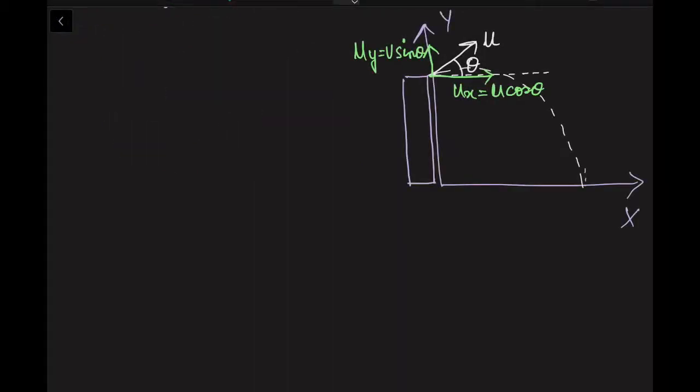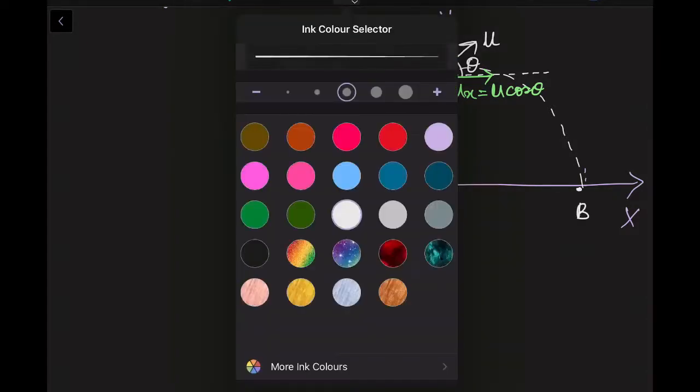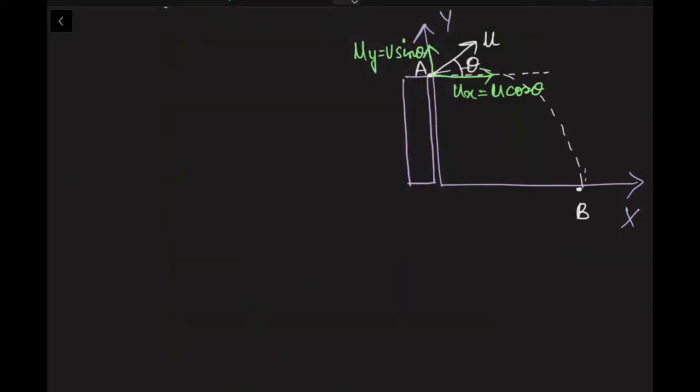Now let us proceed to calculate the time of flight. What is the time taken by this body to reach from point A to point B? Let the time be capital T, so capital T is my time of flight.